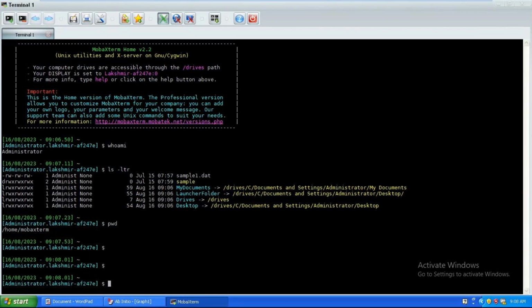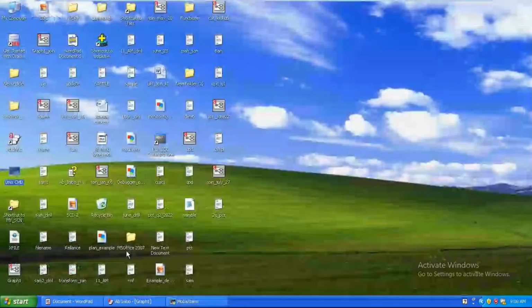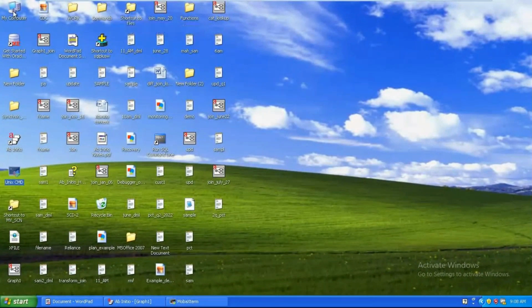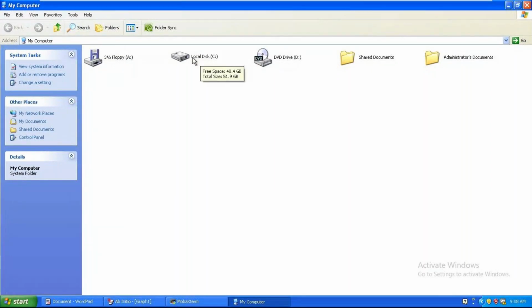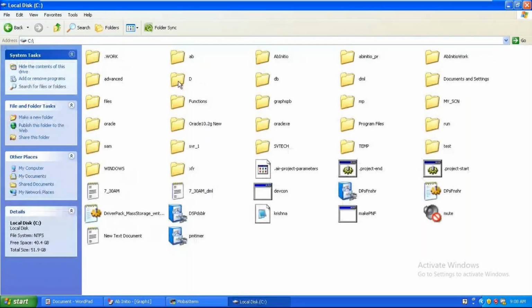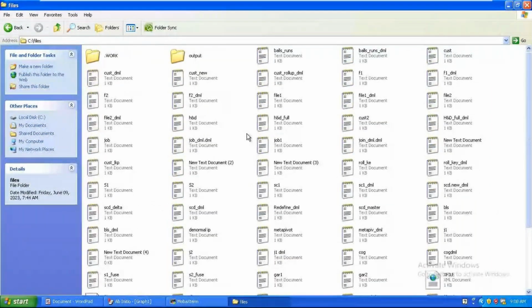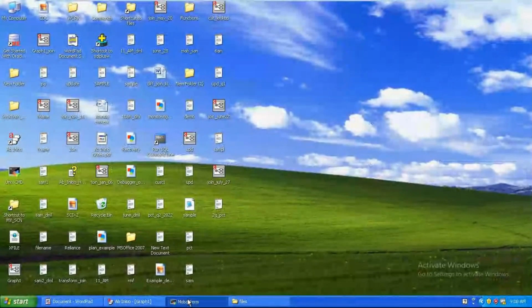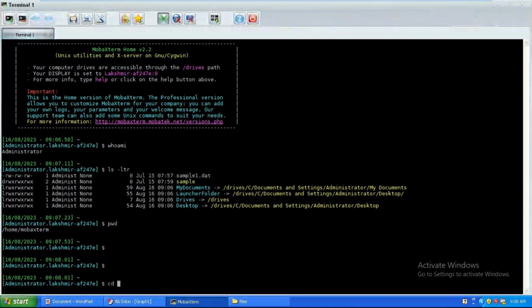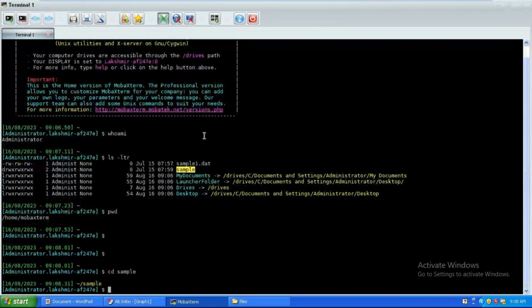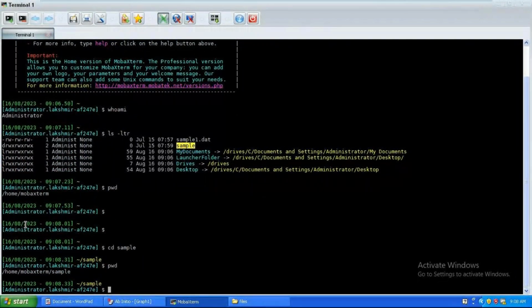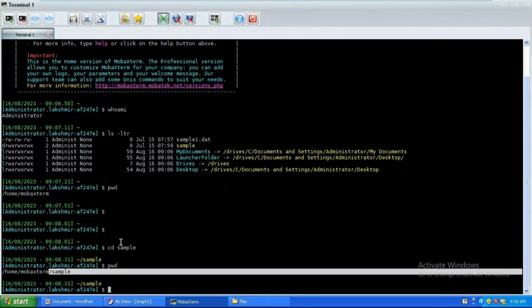If you want to change to some directory, in Windows you are in this folder, C drive, right? If you want to go inside of this D or inside of these files, what will you do? You will be double clicking, correct? But it's Unix. It is totally command based. If you want to move to some other folder, cd space, my folder is sample. Now you can say PWD. See there, earlier that was home mobile extreme. Now it is home mobile extreme sample. I moved there because of the cd command.